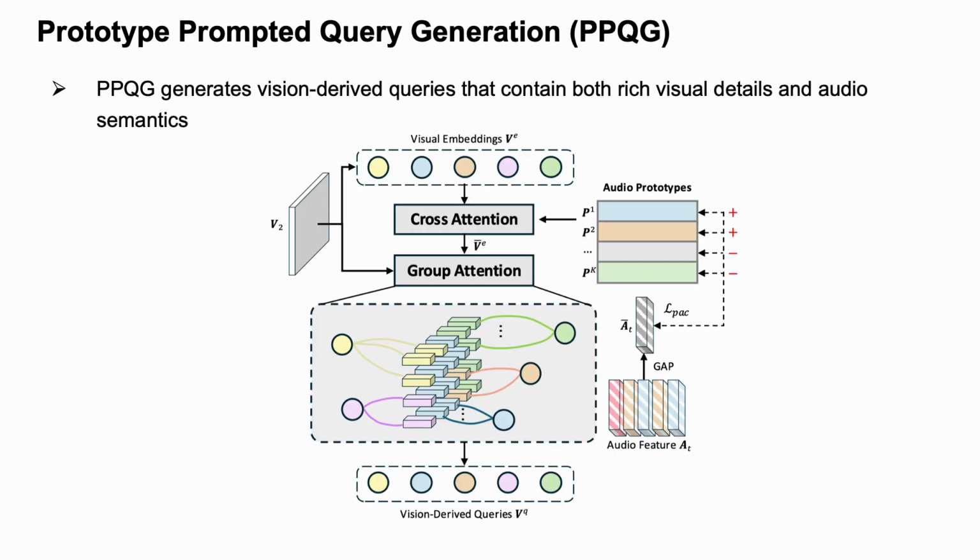To construct high-quality vision-derived queries, we design a dedicated module called Prototype Prompted Query Generation, or PPQG. It generates queries that are both semantically aware of audio categories and visually focused. The module has three main steps: visual embedding aggregation, audio prototype prompting, and pixel context grouping.